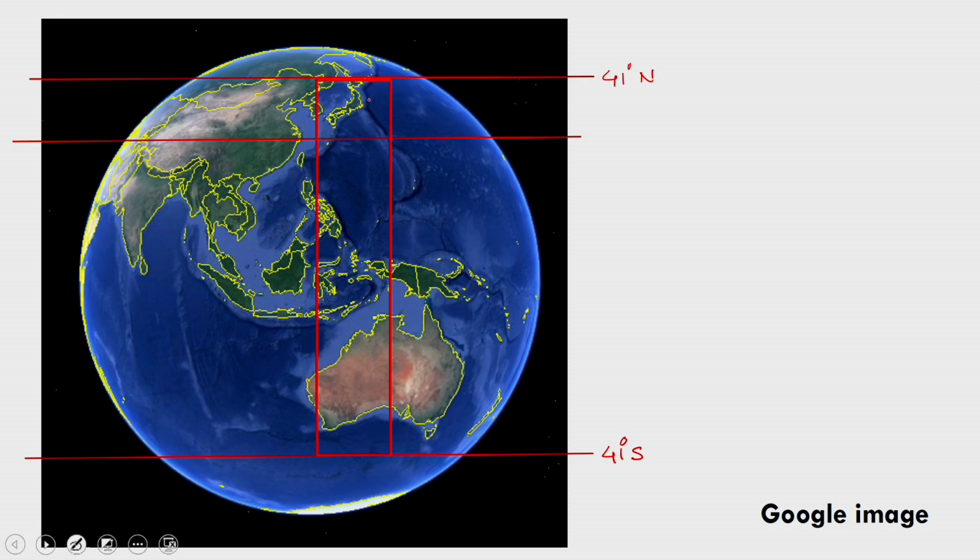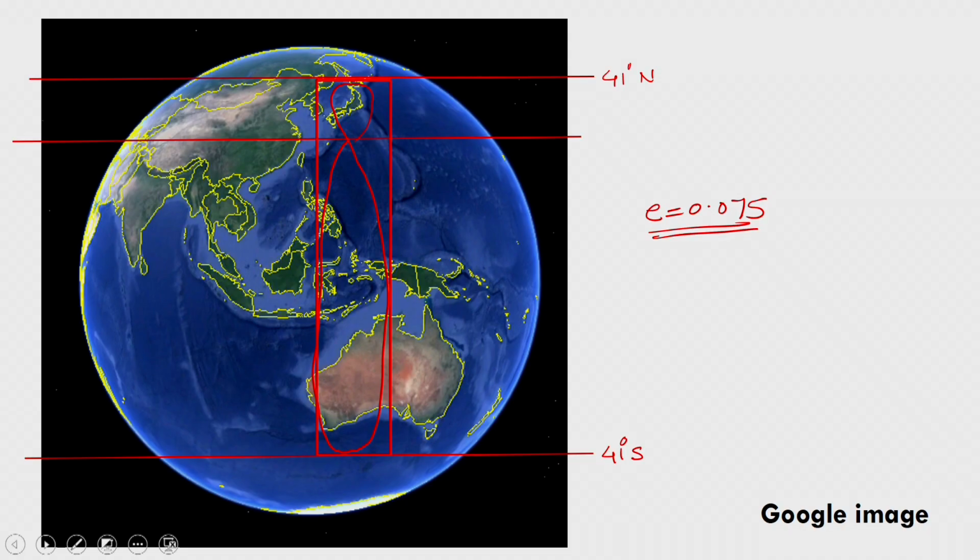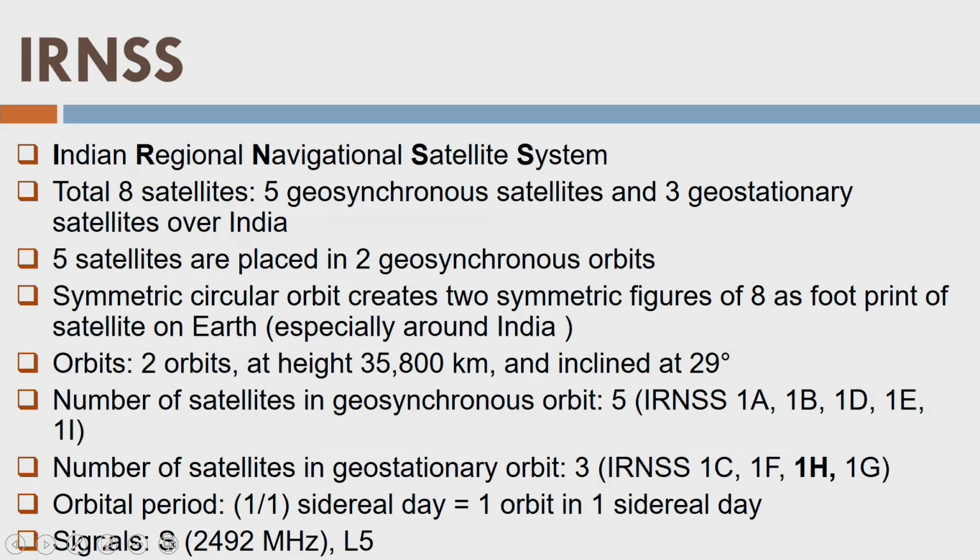Okay. So here if I draw some figure, it will be this kind of 8 over Japan here, and then it will be a big lobe covering part of Australia, like this. This kind of 8 shape is what the satellite is going to create, the track of the satellite, and that's the reason that an eccentricity of 0.075 is developed, or designed that way. Okay. Let us go ahead.